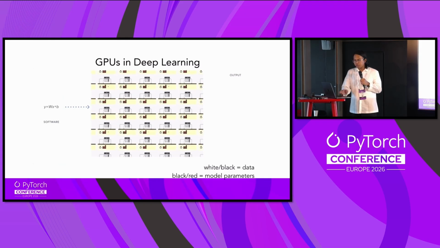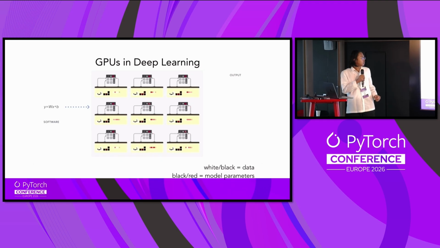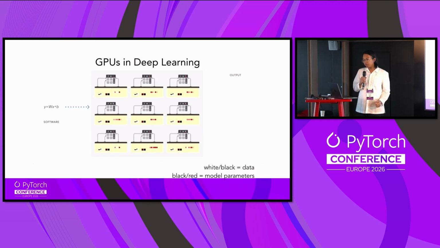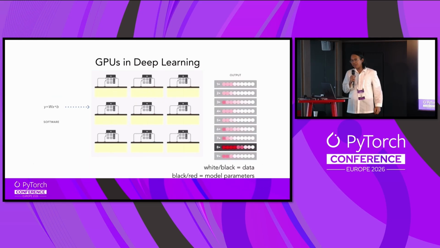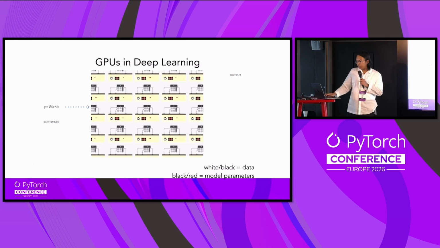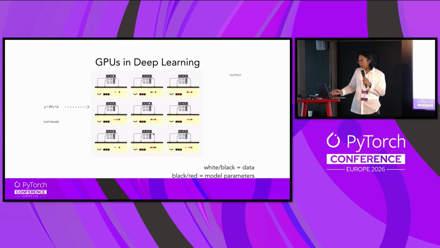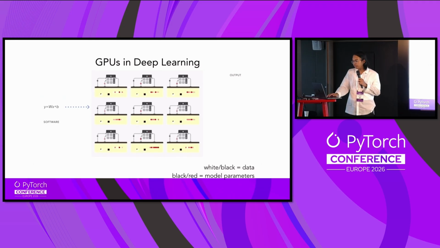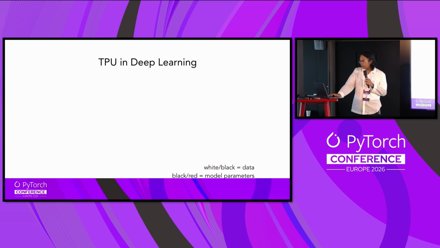So this is how GPUs work in general. Again, this is a fundamental talk first. GPUs have arithmetic logic units, ALUs, and they have so many of those that they can work in parallel compared to CPUs. They process data in parallel. The black and red represent the model parameters, and the white and black represent data, and they process those in ALUs in parallel. So you have very fast training.